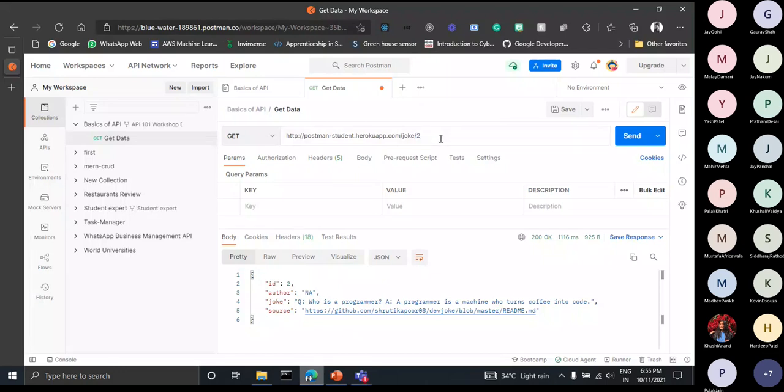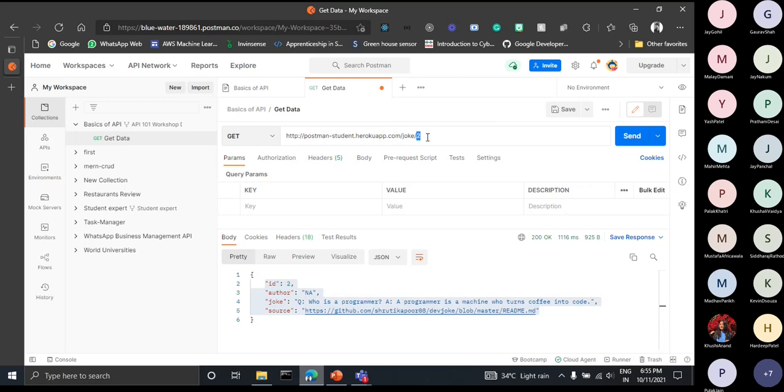So what I have done is that I want to get a joke from a get API, from a get request, but I want the joke of id 2. I have just mentioned the id of the joke here, and you can see that I am getting a joke of id 2 in response. Cool, so this is the get request.